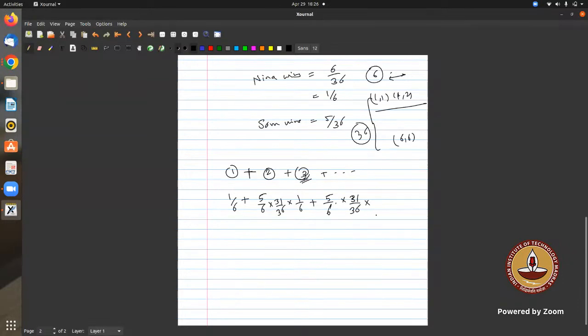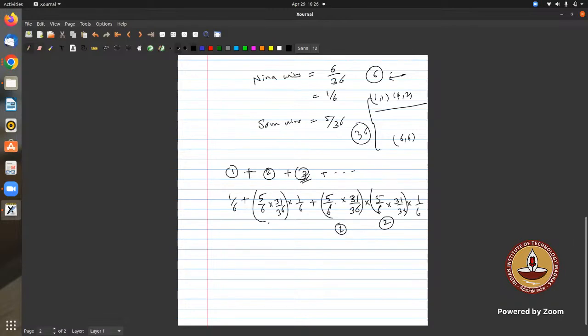In the second chance, same thing, both lose. So this is 5 by 6 into 31 by 36, and then in the third game she will win, 1 by 6.